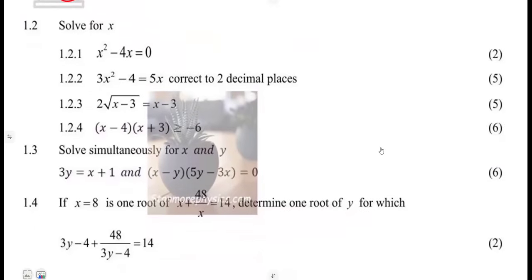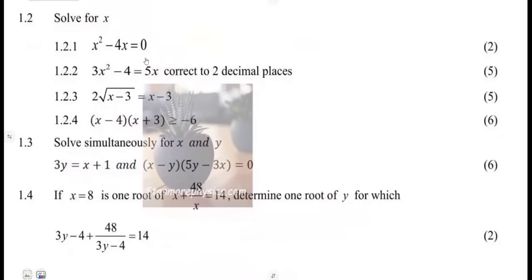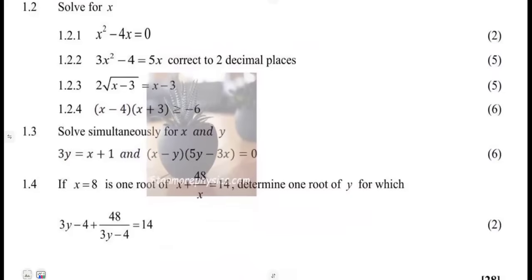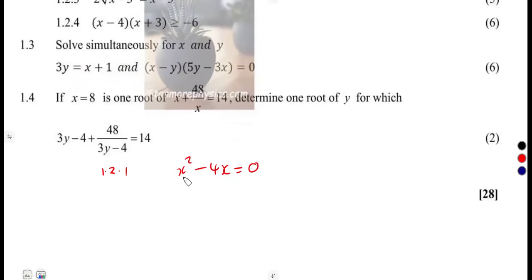1.2 is simply to solve these equations, and also we've got an inequality on 1.24. These are basic equations that you simply need to work on. So that's 1.21. x squared minus 4x is equal to 0. So there we're simply going to factor out x.